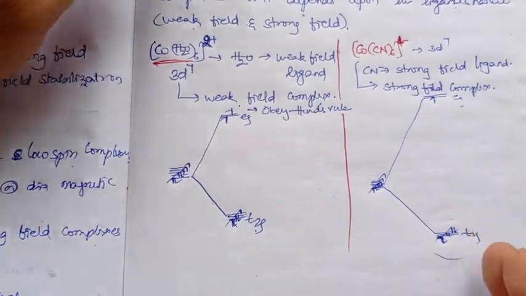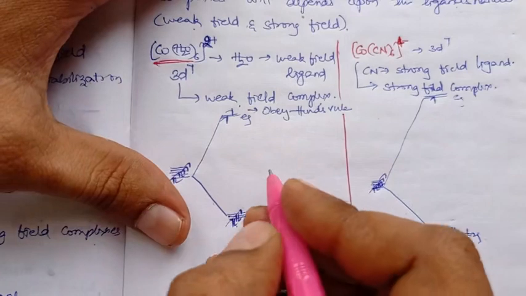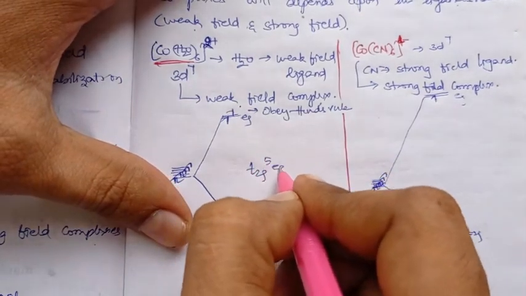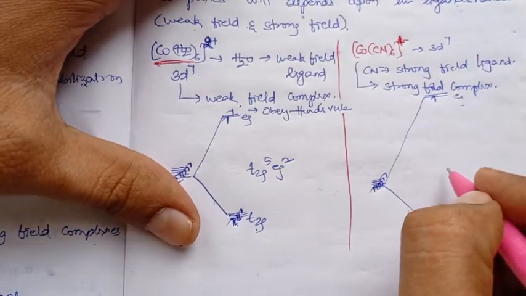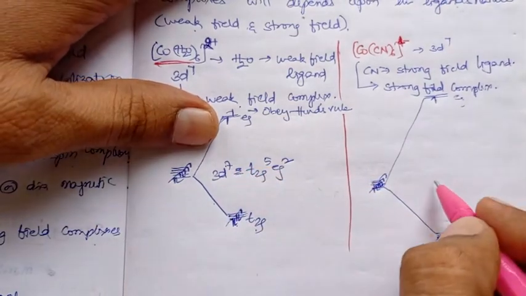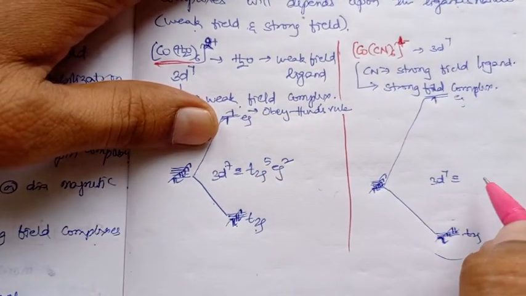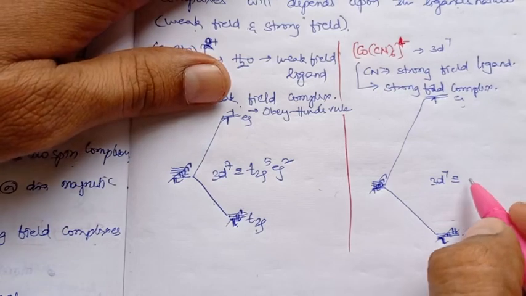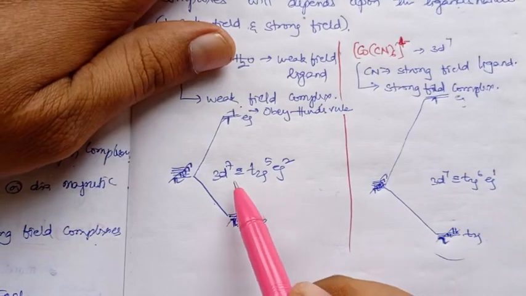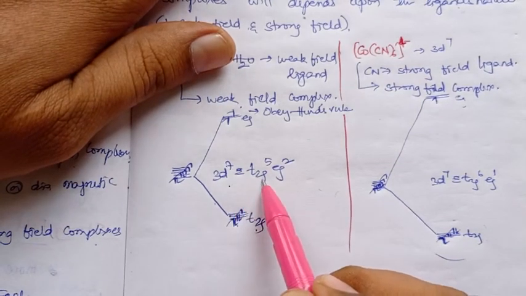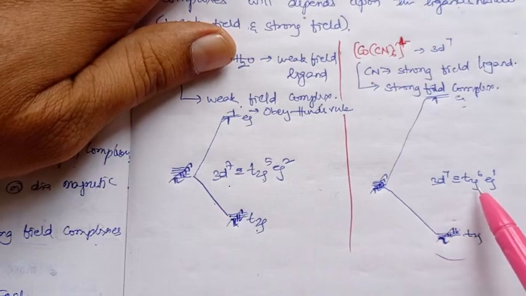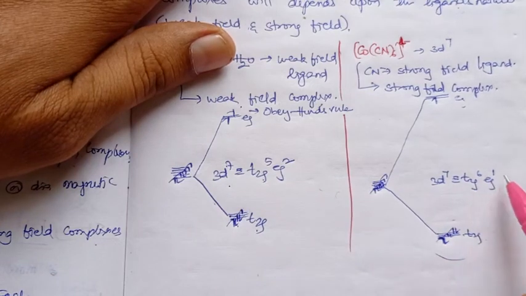This is how the difference is, right? Here the electronic configuration after splitting is T2G5 Eg2, whereas here, the same 3d7 of cobalt 2+, going from weak field to strong field, how it changes is this: cobalt 2+ in a weak field has an electronic configuration of T2G5 Eg2, whereas cobalt 2+ in a strong field complex has T2G6 Eg1, right?